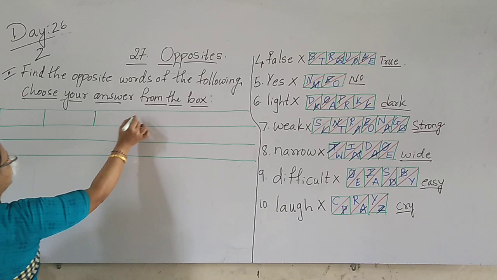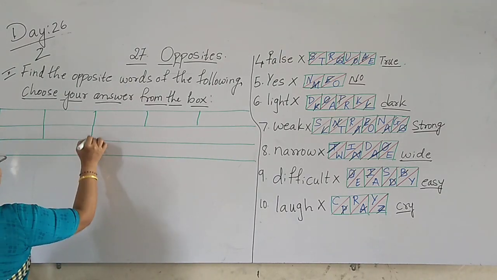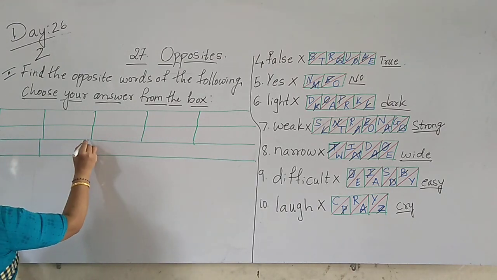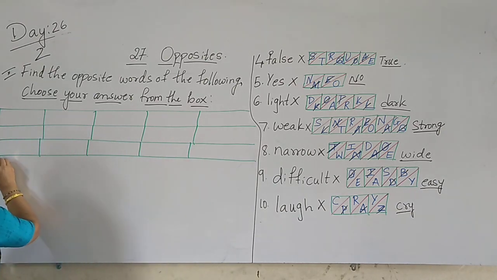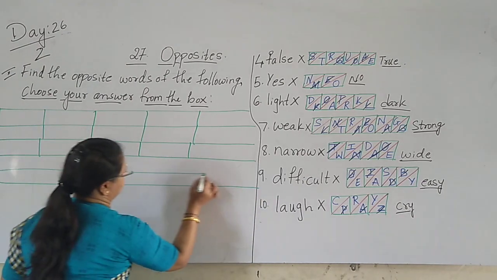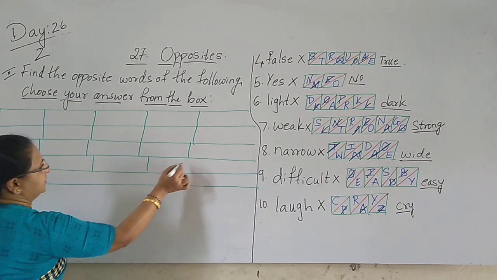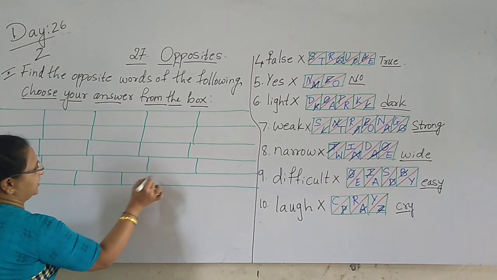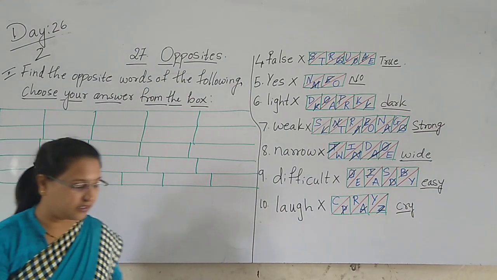One, two, three, 4, 5, 6, 7, 8, 9, 10, 11, 12, 13, 14, 15, 16, 17, 18, 19, 20, 21, 22, 23, 24, 25, 26. Yes.